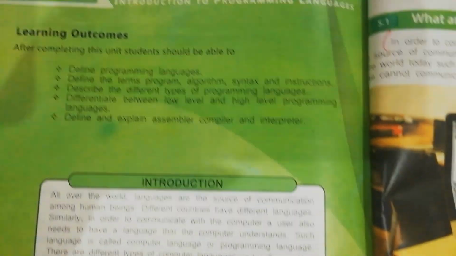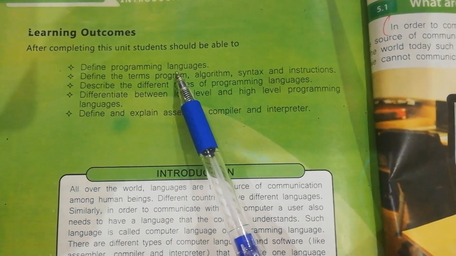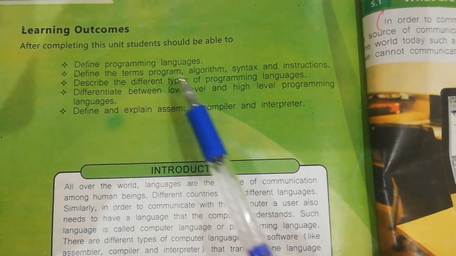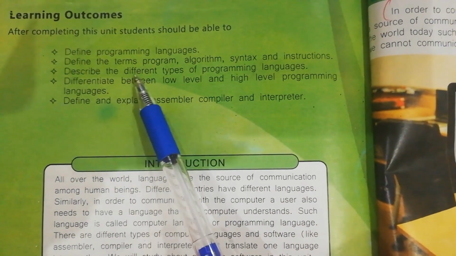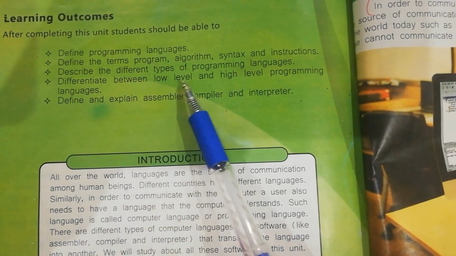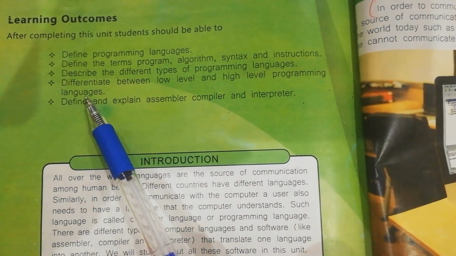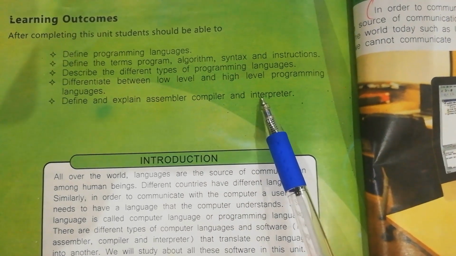And after completing this unit, you should be able to define programming languages, define the terms program, algorithm, syntax, and instructions, describe the different types of programming languages, differentiate between low-level and high-level programming languages, define and explain assembler, compiler, and interpreter.